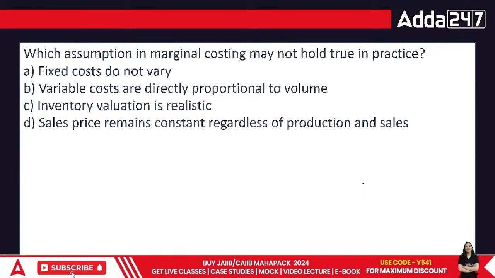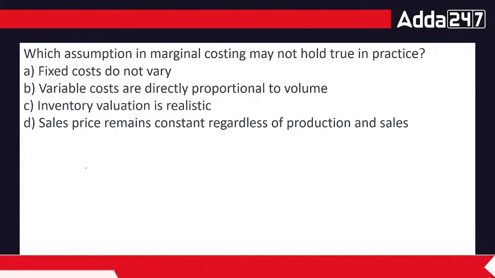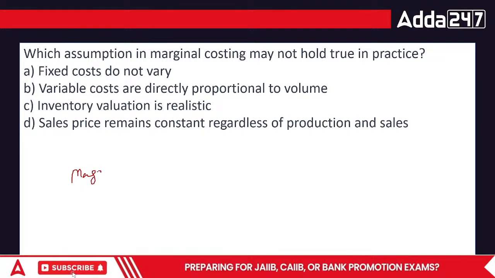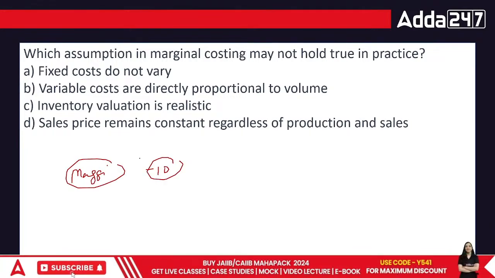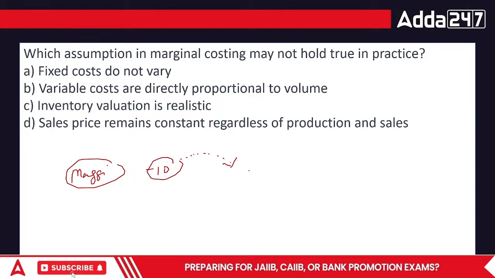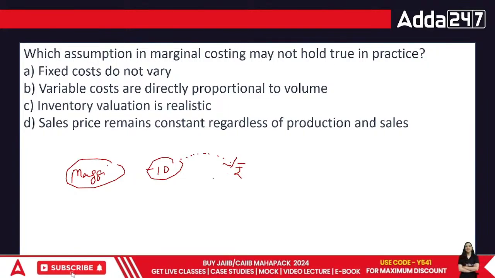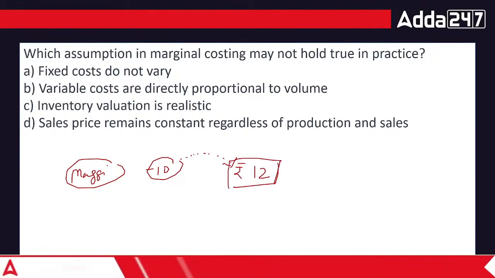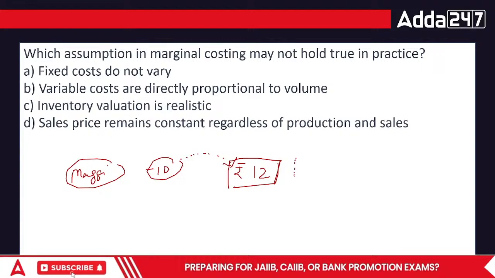For example, Maggie. At one point of time, Maggie was sold at 10 rupees. When it reintroduced itself, obviously there's inflation. The price of things has to be increased, right? They are facing a lot of expenses, day-to-day issues. So they increased the price to 12 rupees to cover their profit. They saw a steep fall in the demand. They ultimately came back to 10 rupees.